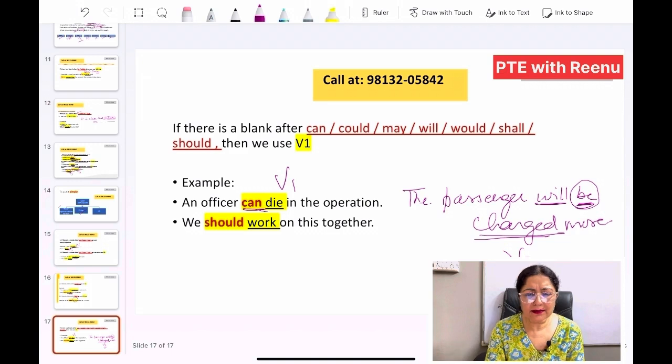So these are very simple rules. If you follow them, simply remember them. In passive form we have to make use of V3. With one of the, we have to make use of a plural noun. Whenever we have while or for, we have to make use of V1 ing. Whenever modal verbs are there, we have to make use of V1. So remembering all these rules and applying them, you will find that most of your reading fill in the blanks go the correct way, and you are able to choose the right option for them.